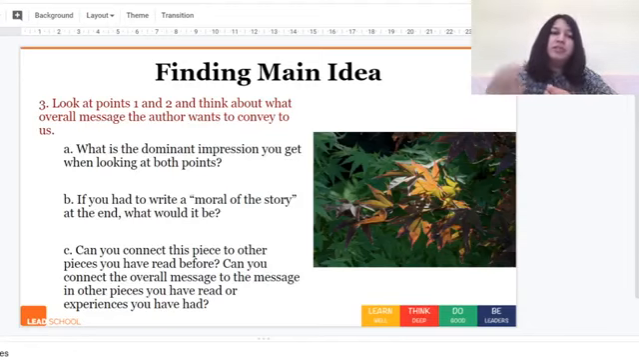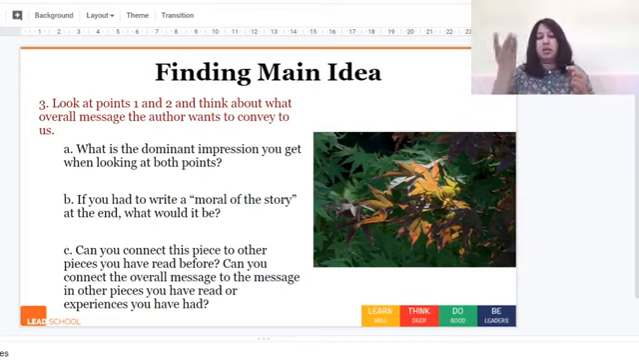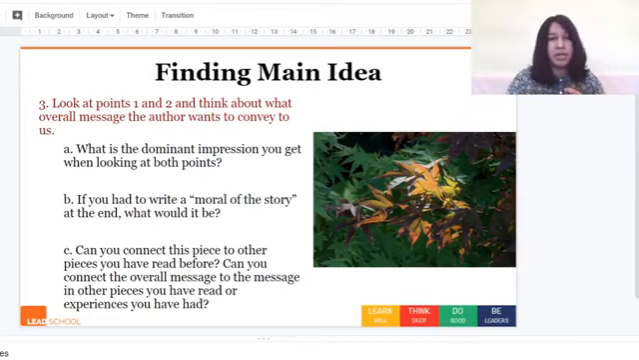So here we look at first is, what is the dominant impression you get when looking at both points? And then if you had to write a moral of the story at the end, what would it be? So if A Letter to God does not have a moral of the story, but if you wanted to write a moral of the story, what would you write?